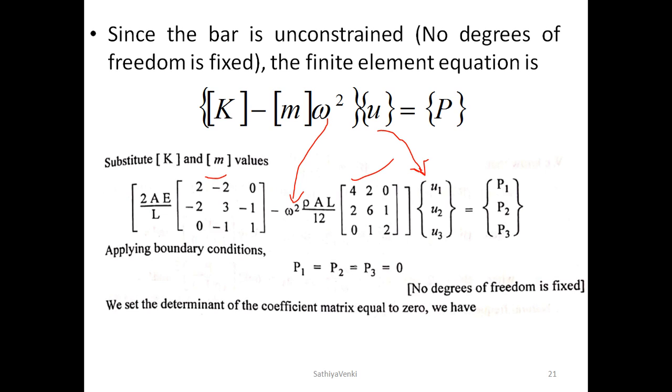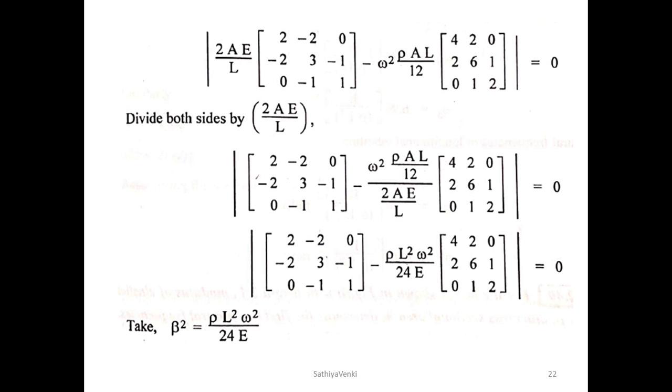So the natural frequencies are omega 1 is equal to 0, omega 2 is this one, omega 3 is equal to this. So we are listing out all the results here. Omega unit is radian per second. Whenever you are solving a problem, don't forget to put the unit, my dear.